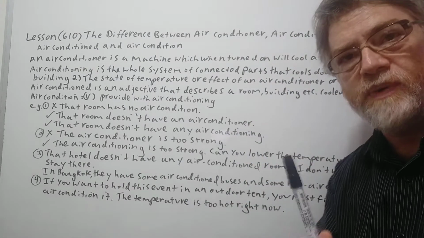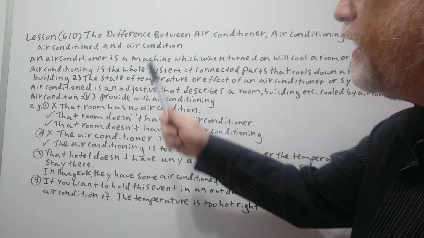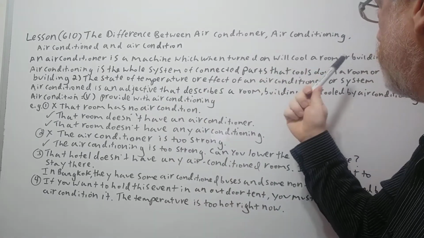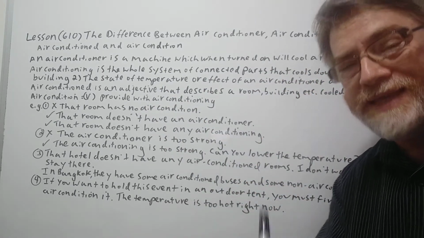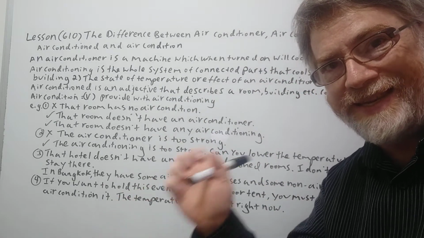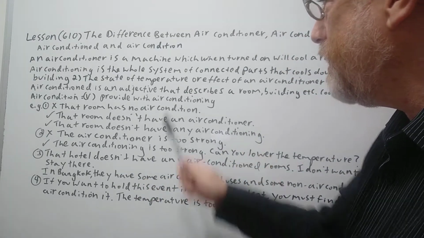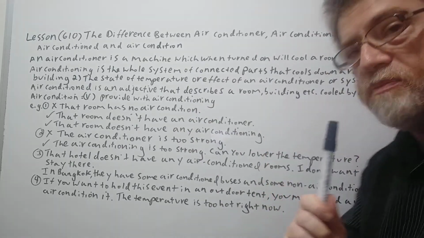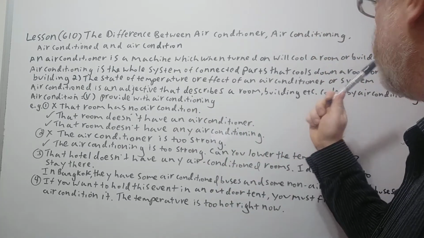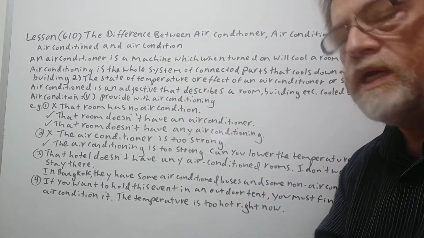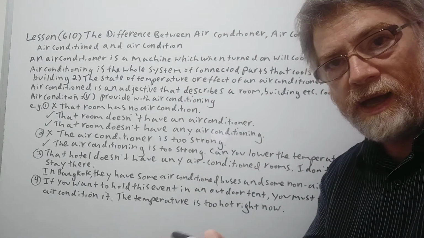All right, let's start with the first one, an air conditioner. An air conditioner is a machine which, when turned on, will cool down a room or building. So it's the actual physical machine that you can see. That's the air conditioner. All right, air conditioning is the whole system of connected parts that cools down a room or a building. So it's the whole system.